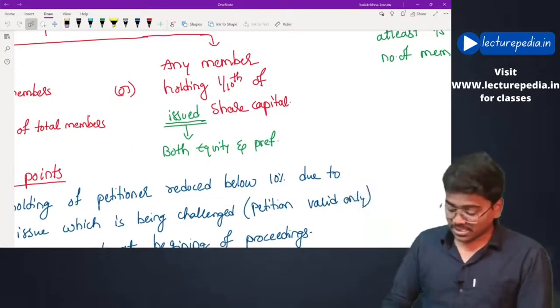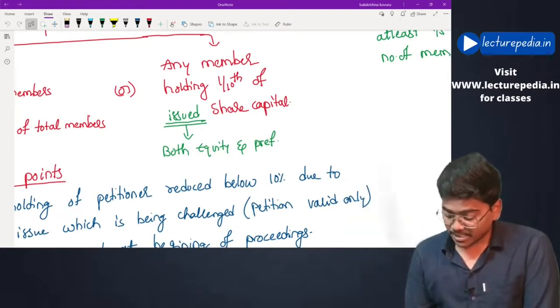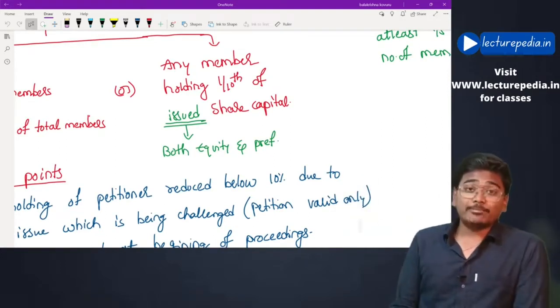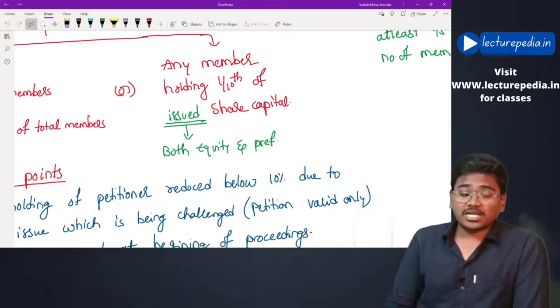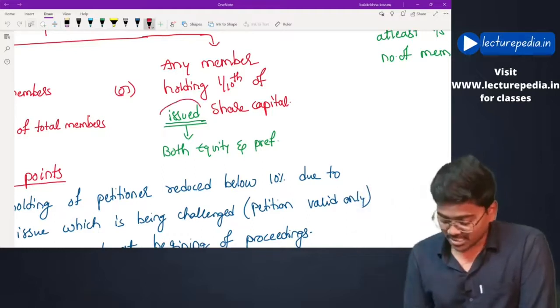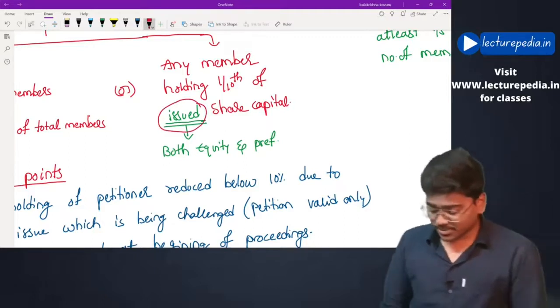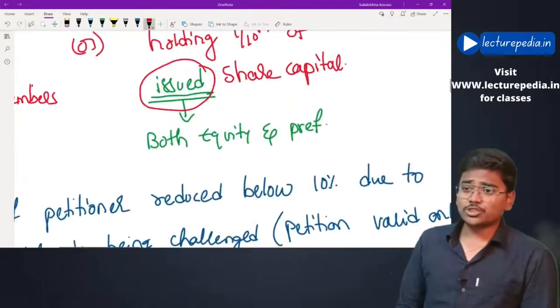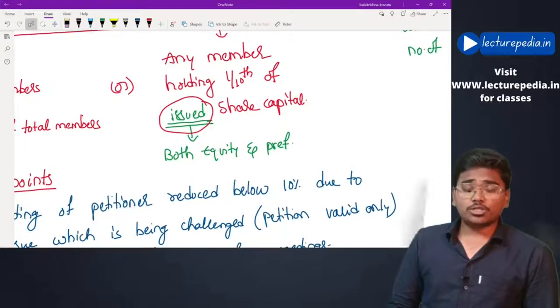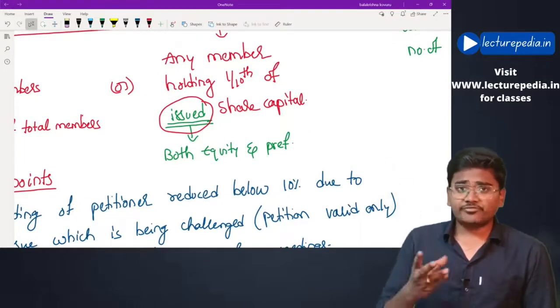Here you have to consider the issued share capital, not the paid-up or subscribed share capital. This has to be remembered. While calculating this issued share capital, you can include both equity share capital and preference share capital.